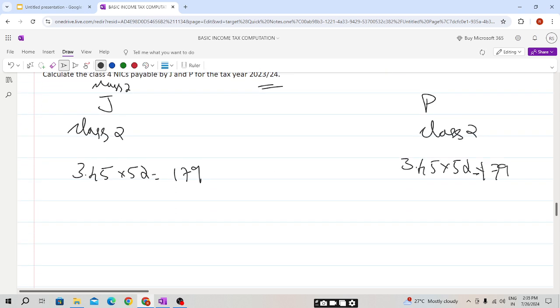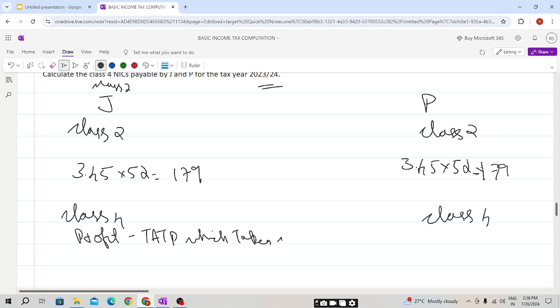Now coming to the most important, class 4 NIC. And the class 4 NIC will be calculated on the profit, students. Profits will be tax adjusted trading profit, which takes into account the trading loss. This is very important, students. This point is very important. It takes into account the trading loss.